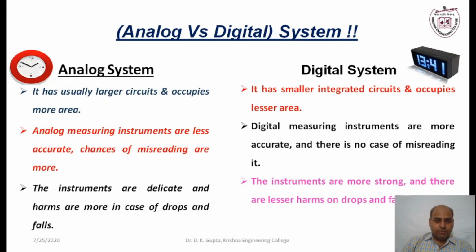Here we have shown a few more differences between analog systems and digital systems. Usually analog systems have larger circuits and occupy more area, whereas digital systems, because of using integrated circuits, occupy less area. Analog measuring instruments are less accurate. There is a chance of misreading, whereas digital measuring instruments are more accurate. There is no case of misreading in almost all scenarios. Their precision is too high compared to analog systems.